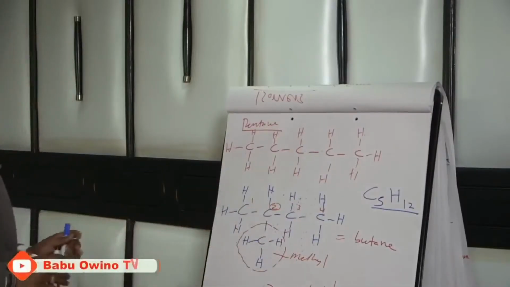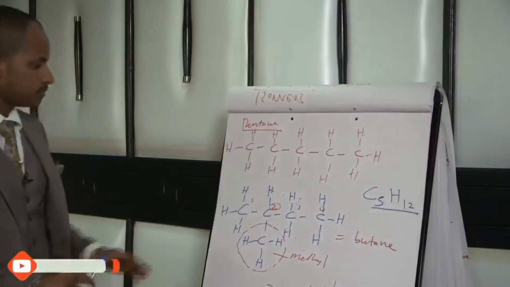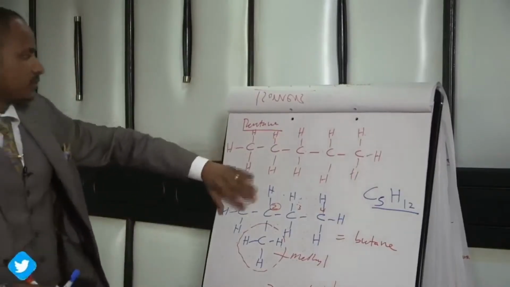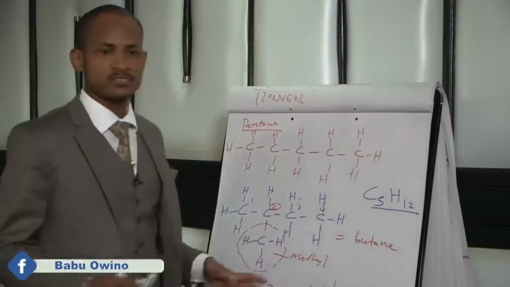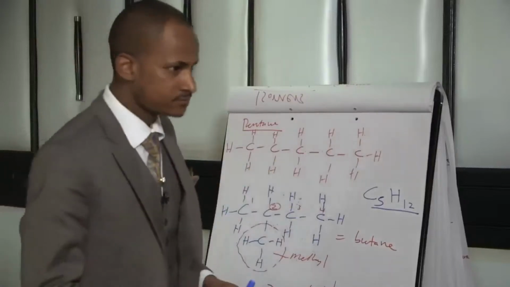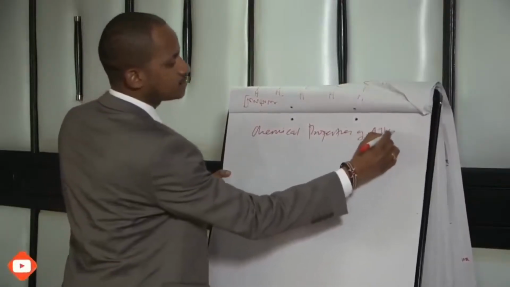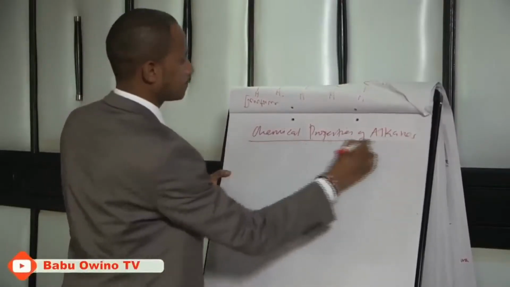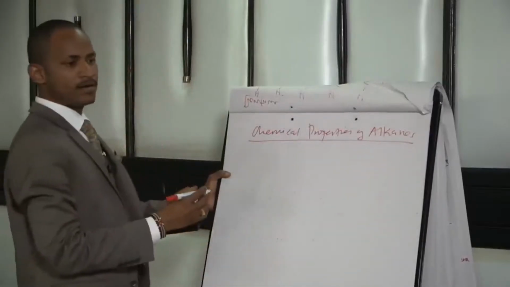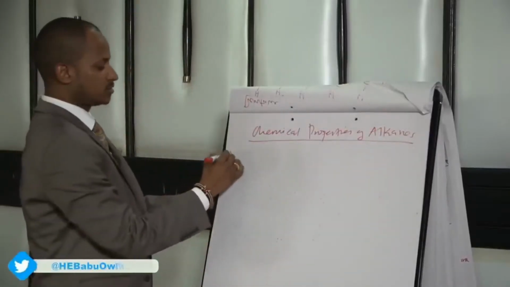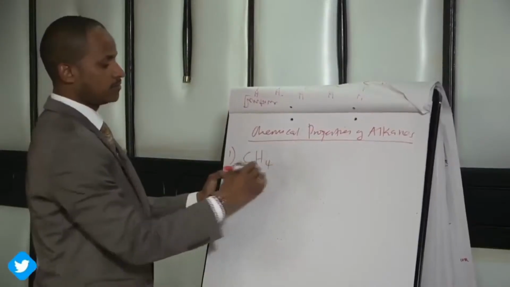That's okay. So class, from here, the formulas of hexane, properties of alkanes. Number 1, we will use methane.